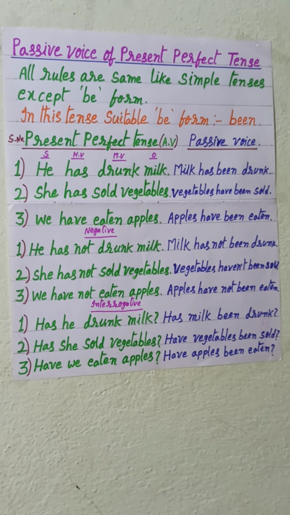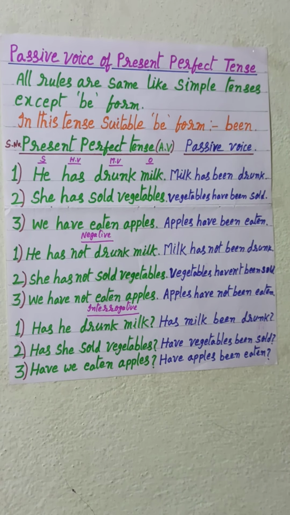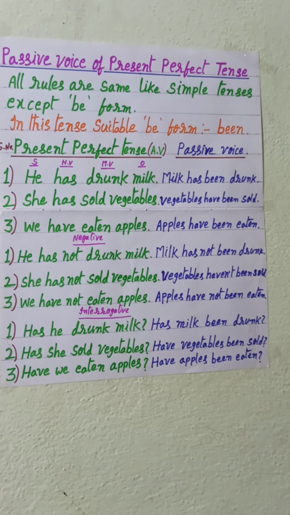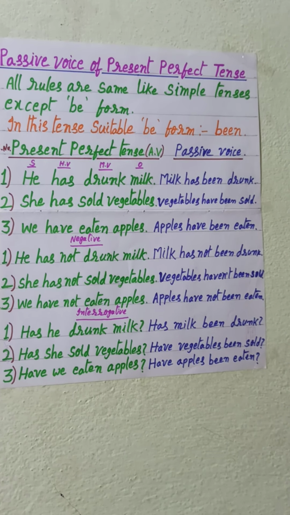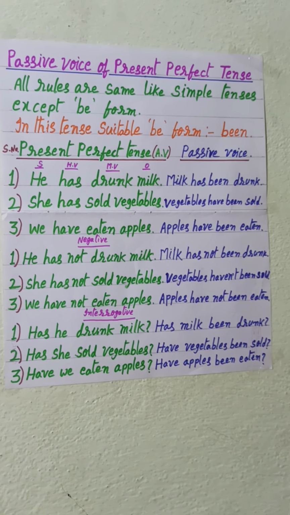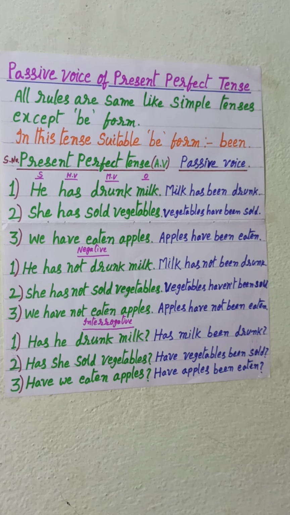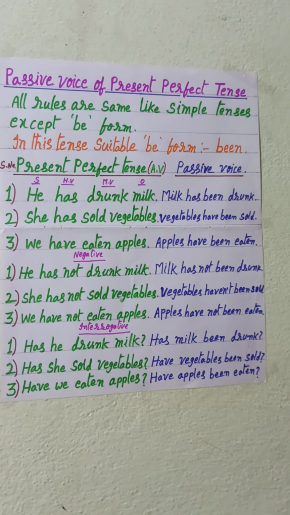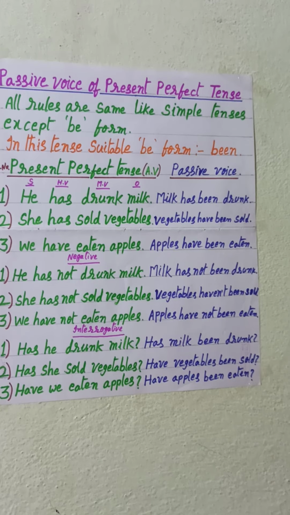The second sentence, has she sold vegetables, add question mark. In the passive voice, have vegetables been sold, and add question mark. In the third sentence, have we eaten apples, add question mark. Have apples been eaten, add question mark.